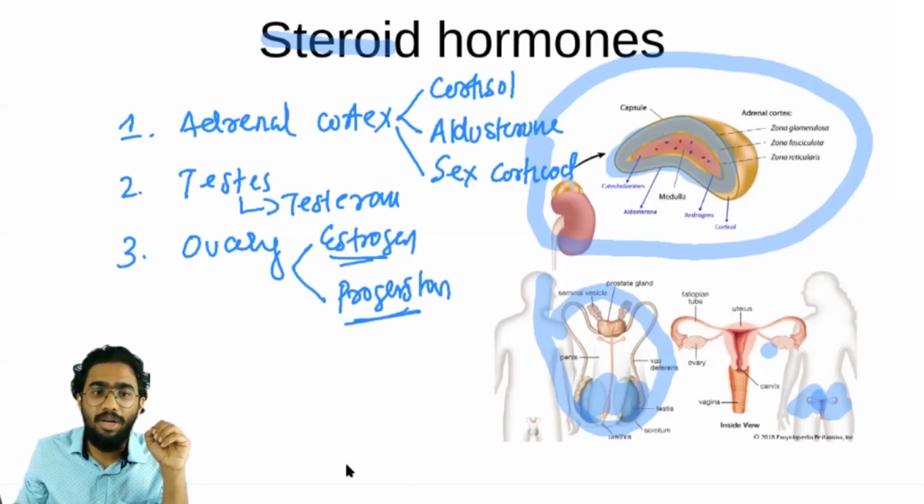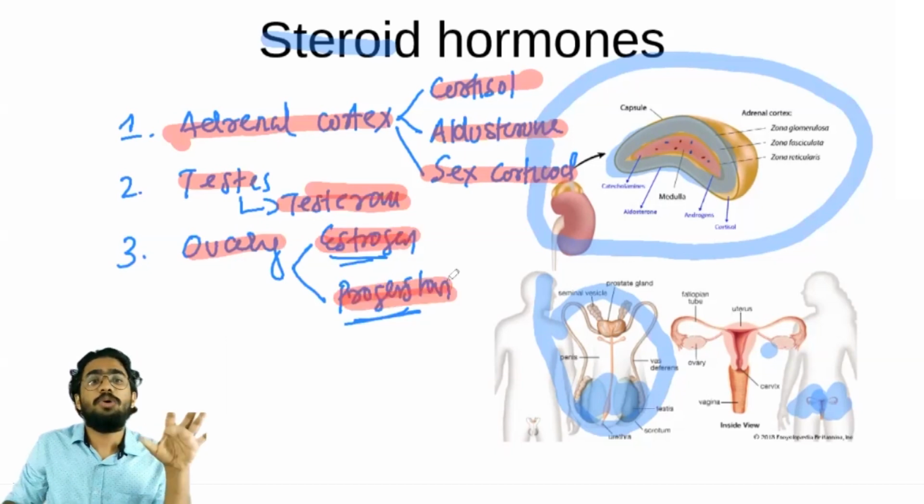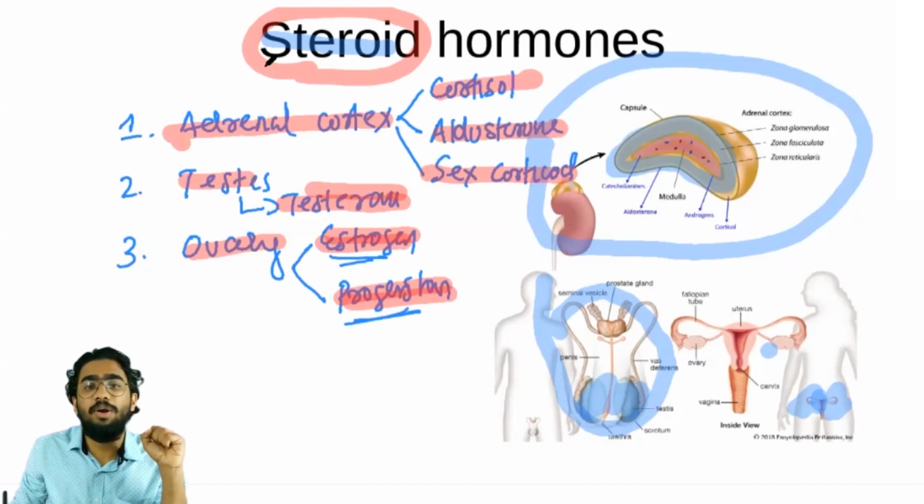The steroid group. So I will repeat once again: the adrenal cortical hormones, that is cortisol, aldosterone, and sex corticoids; the testicular hormone, that is testosterone; and from the ovary, estrogen and progesterone. So all these hormones are coming under which group? The steroid hormones. So I hope you're remembering this.